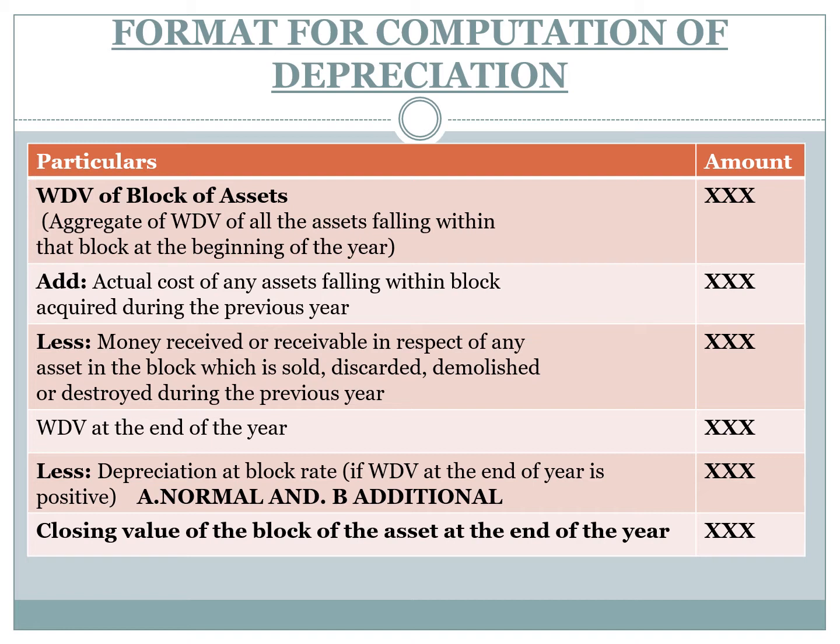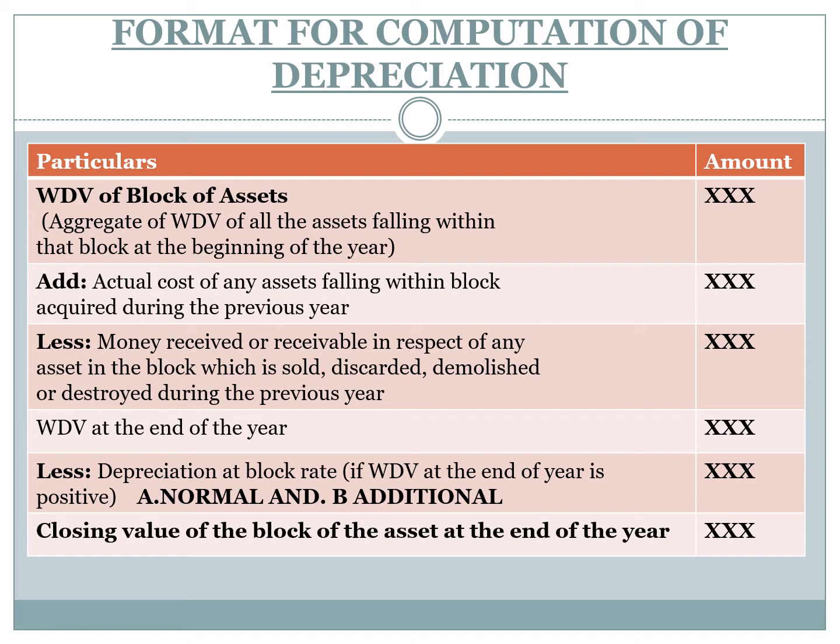From that, less depreciation at block rate. If the written down value at the end of the year is positive, then we have to deduct depreciation. There are two depreciations we have to deduct. One is normal depreciation, another is additional depreciation. Normal depreciation is the amount of depreciation charged on the assets during the previous year.